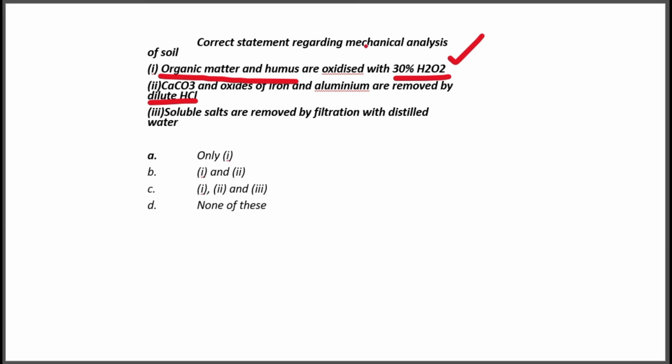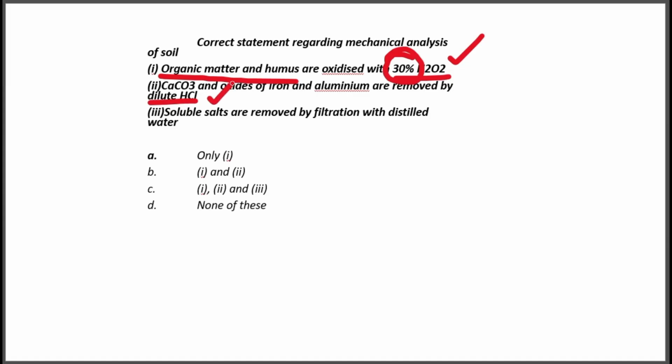So what will we do? They will be oxidized to carbon dioxide and water by using 30% H2O2. It is a strong oxidizing agent, H2O2. Not the percentage, but its concentration, 30% of H2O2. Then calcium carbonate and oxides of iron and aluminum are removed by dilute HCl.